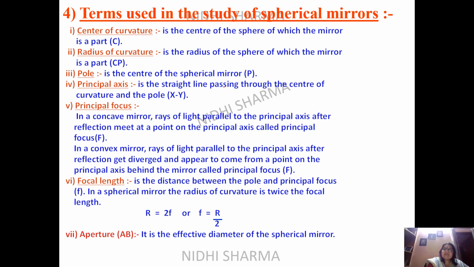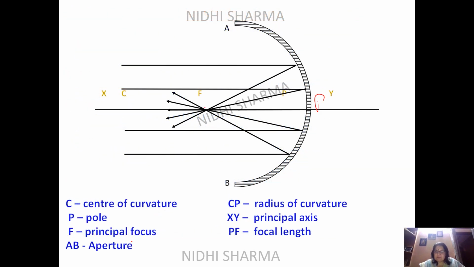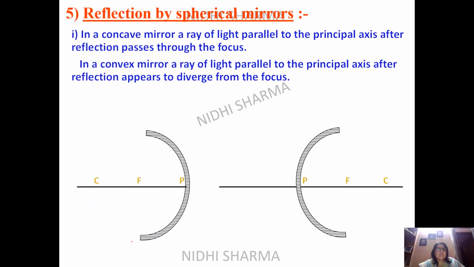Focal length is the distance between the pole and the principal focus. It is written as R = 2F and F = R/2. Vice versa, you can write the definition and its relationship related to the question given. Now aperture is the effective diameter of a spherical mirror, which we had shown here. Please see this diagram properly, and then we come to the rules.